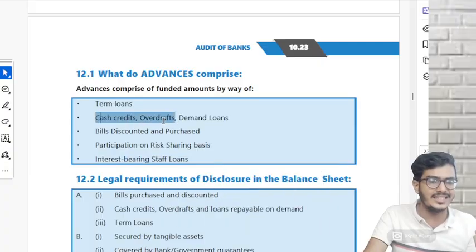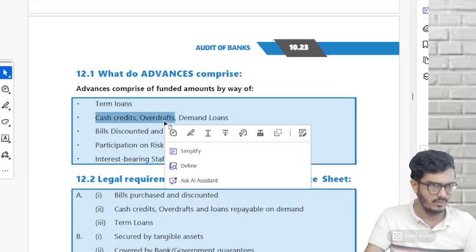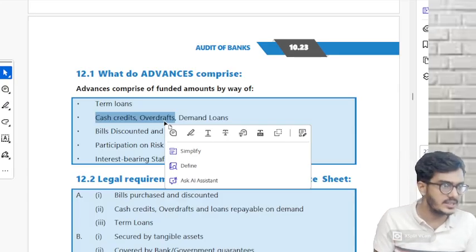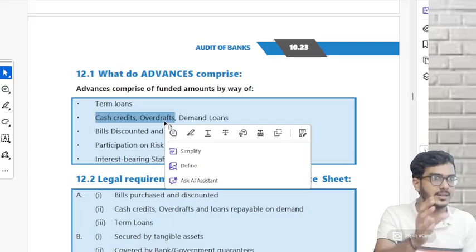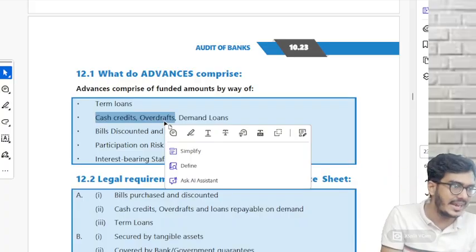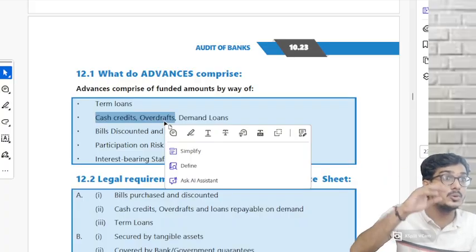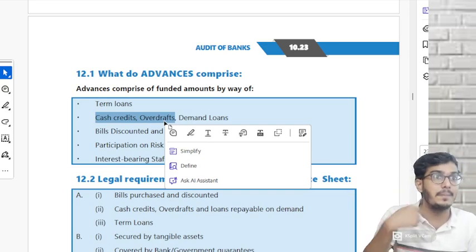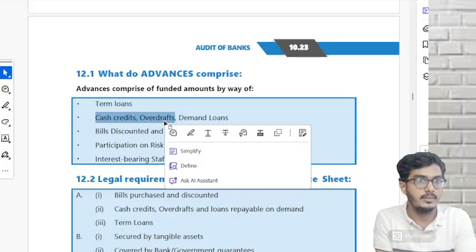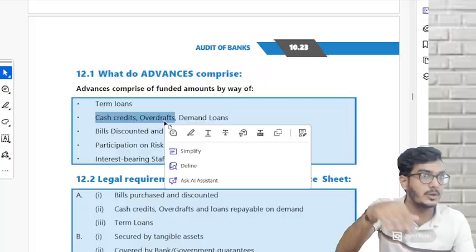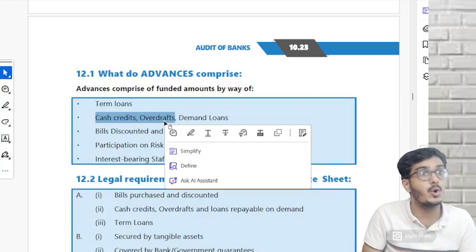Cash credit, overdraft. You know what is cash credit, overdraft? Overdraft is always for your business, for your working capital. For example, I have a current account with the bank. The balance is only 5 lakhs, but they will allow me to use it till 15 lakhs. Why? 10 lakhs overdraft facility they have given me. That means my balance will be negative, on the debit side. If it is credit, you have your own money. Debit means now you are using the bank's money. That is called overdraft facility.